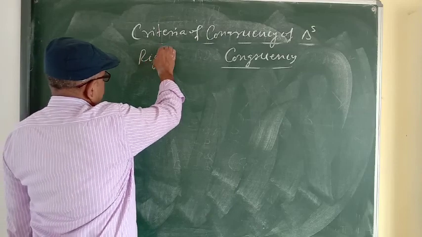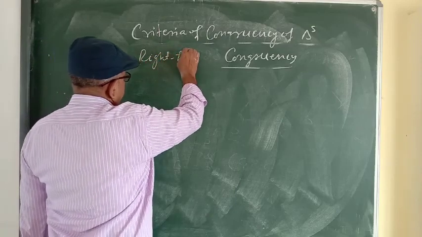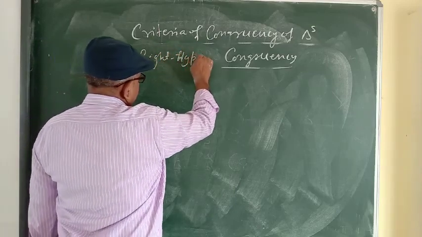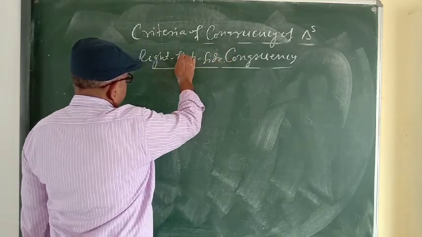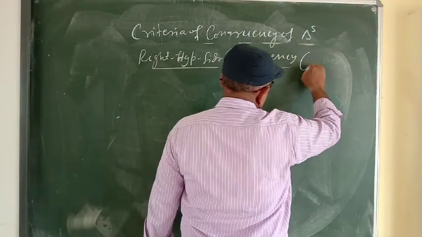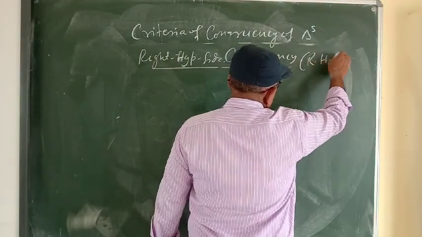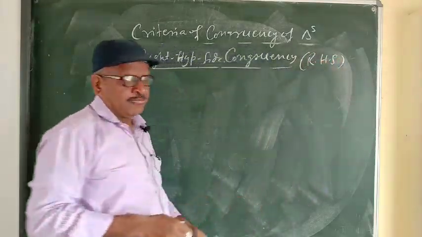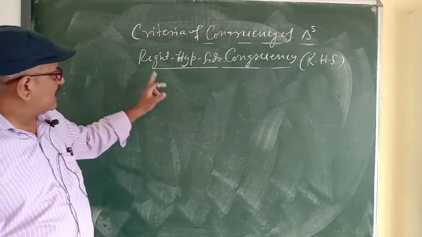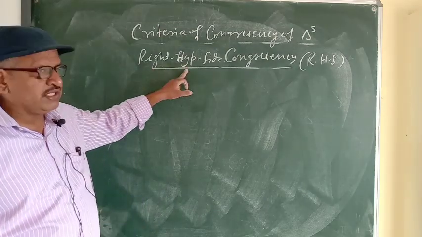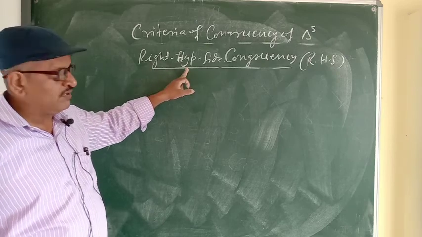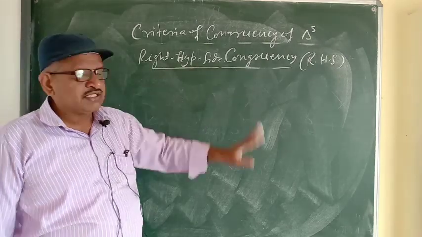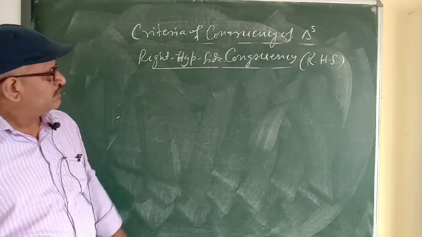Right hypotenuse side congruency, RHS congruency. RHS: right means 90 degree, hypotenuse means the hypotenuse. If one angle is 90 degree, the hypotenuse is equal and one side is equal, then the triangles are said to be congruent.